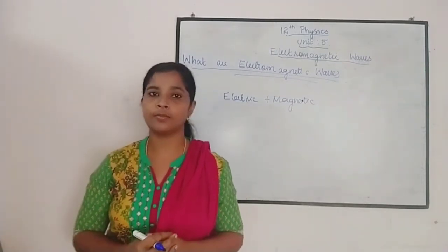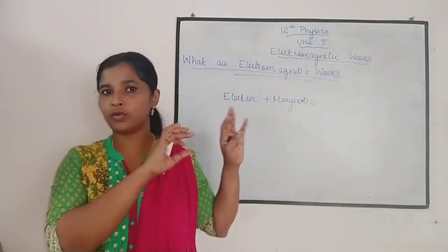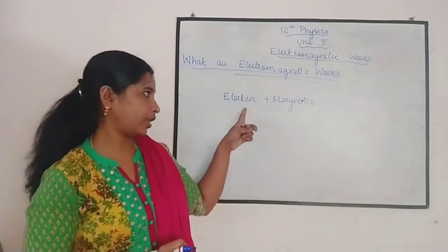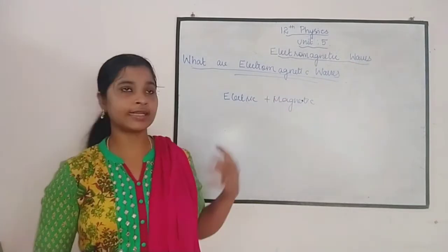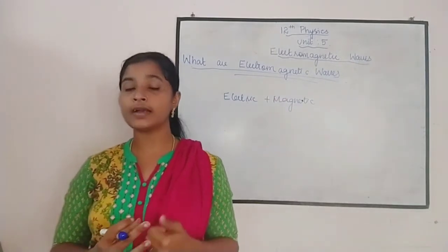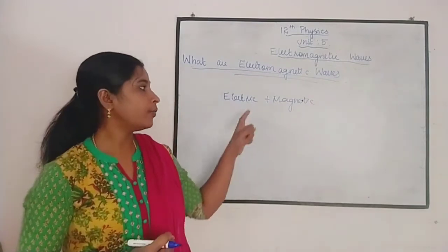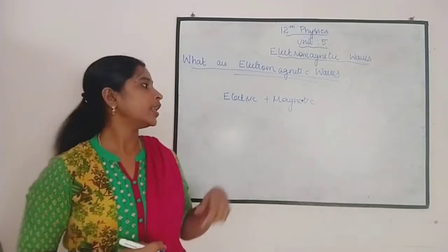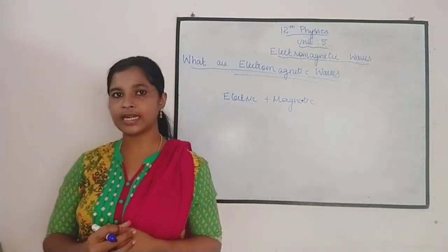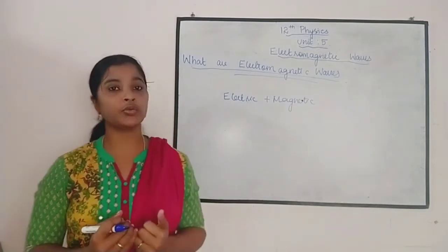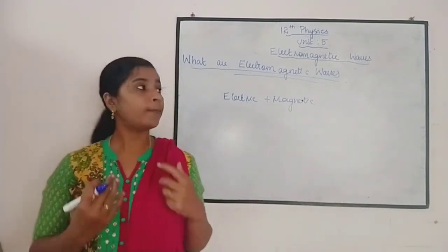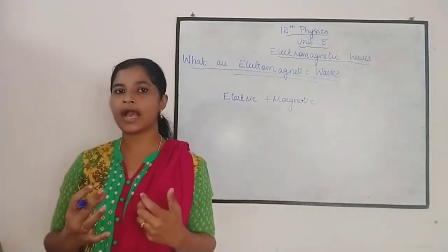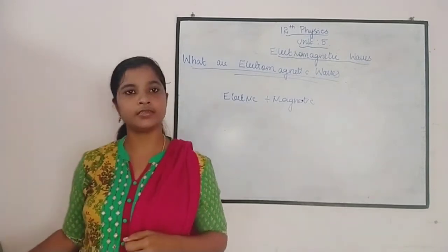Until now, in the first unit we have studied about static charges, right? In the second unit we have studied about moving charges, that is electricity. In the third unit you have studied about magnetism. Then in the fourth unit you have studied that if the magnetic field is changing with respect to time, it produces an electric field. So in this unit what we are going to study is about these two: when the electric field and the magnetic field combine, what happens? That we are going to study in this unit.